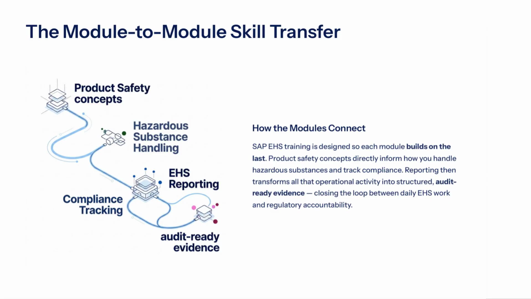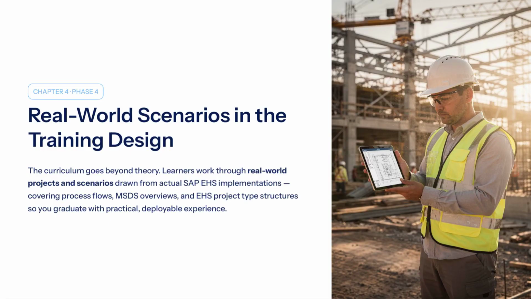The new SAP EHS training program incorporates real-world scenarios into its curriculum. Learners will have the opportunity to work on practical projects and cases that are based on actual SAP EHS implementations. This allows learners to gain hands-on experience and develop a deeper understanding of the concepts covered in the course. The focus of the program is on covering essential topics such as process flows, material safety data sheets, MSDS overviews, and EHS project type structures.